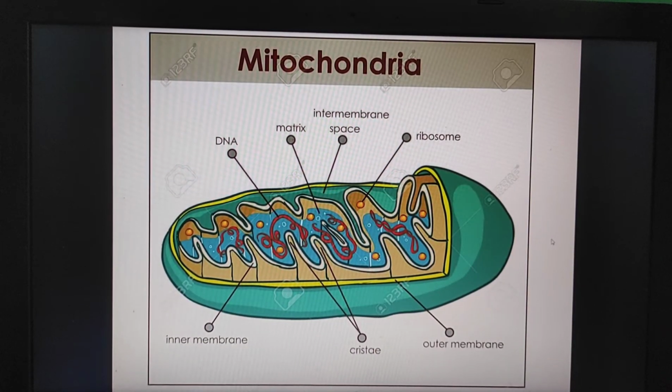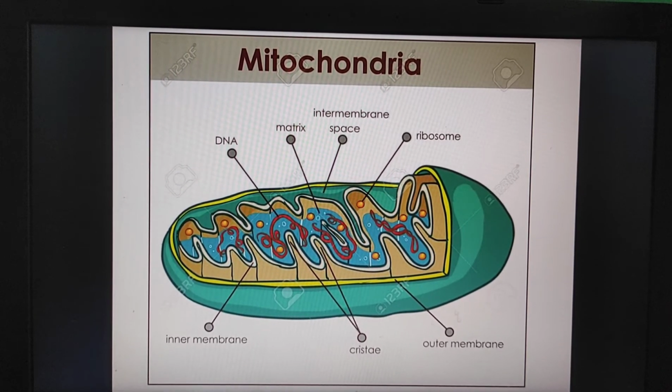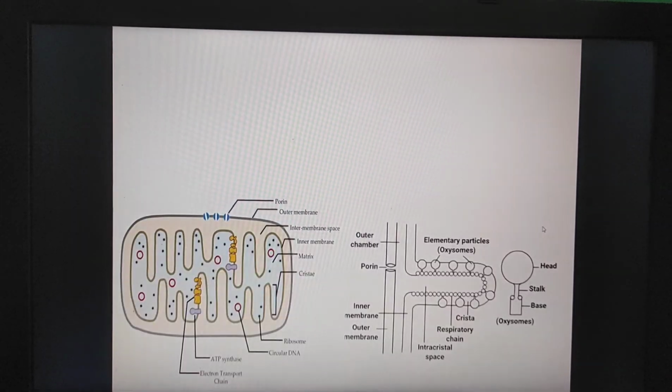And here you can see this is the figure of mitochondria. This is the outer membrane and this is the inner membrane, and the inner membrane has some folded areas. This is called cristae, and this is the matrix, some fluid-like substance, and this is the inner membrane. Between the outer membrane and inner membrane there is some space. This is called the intermembrane space, and this is the ribosome, and this is the mitochondrial DNA. I hope you will understand this mitochondrial figure.